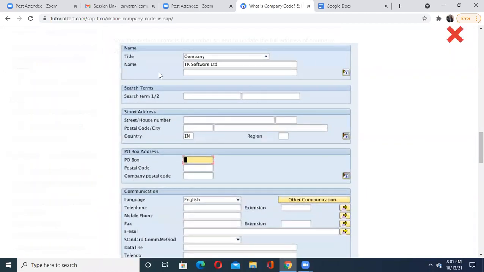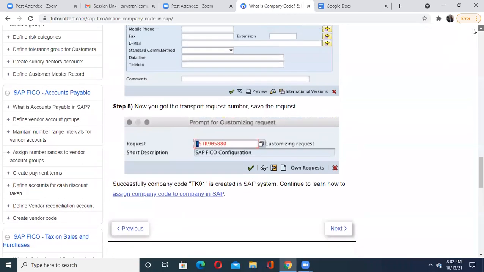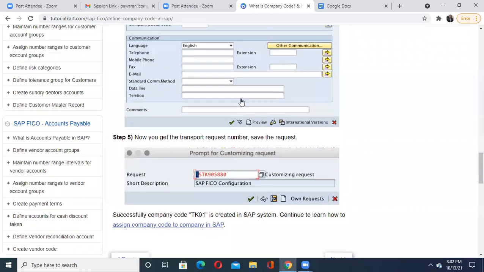Okay, so in this way you are able to activate all the details, right? This is the complete screen I have just highlighted for your reference. I'll take it above. So this way you are able to fill up all the details, and you go for the next step. After entering all these details, you have to get the transport request number. It is also available in that.